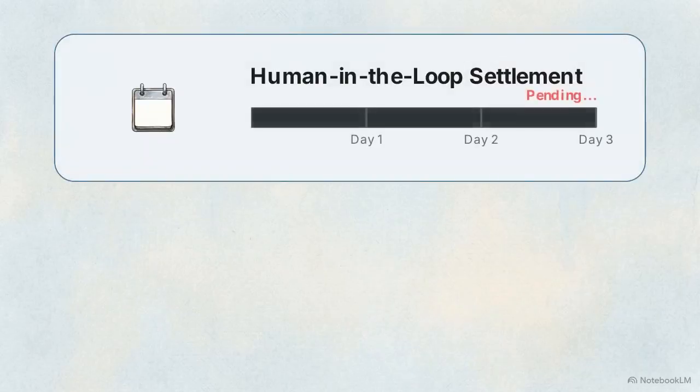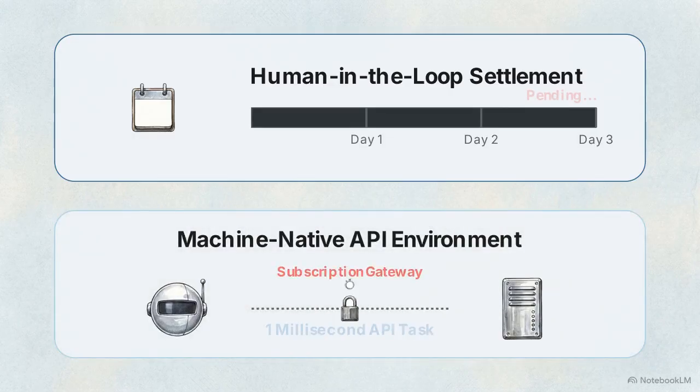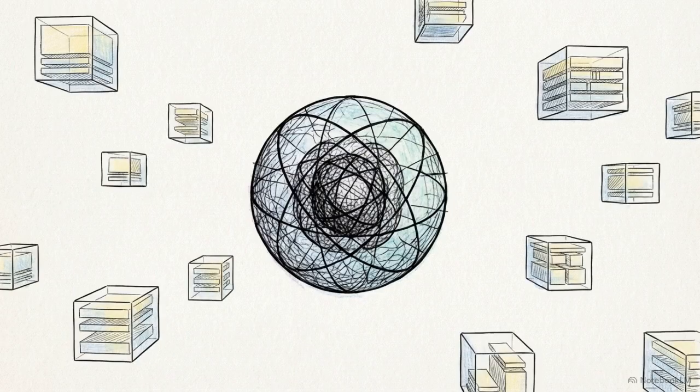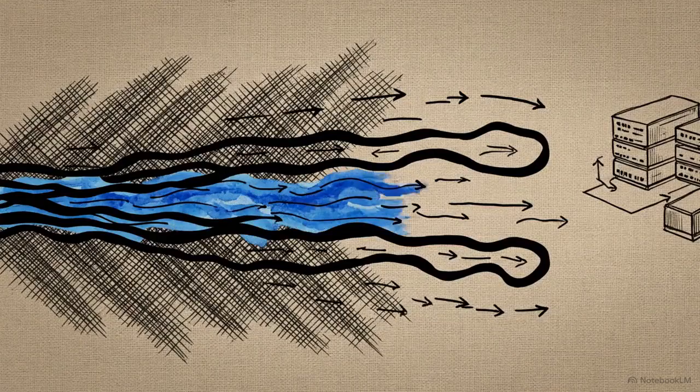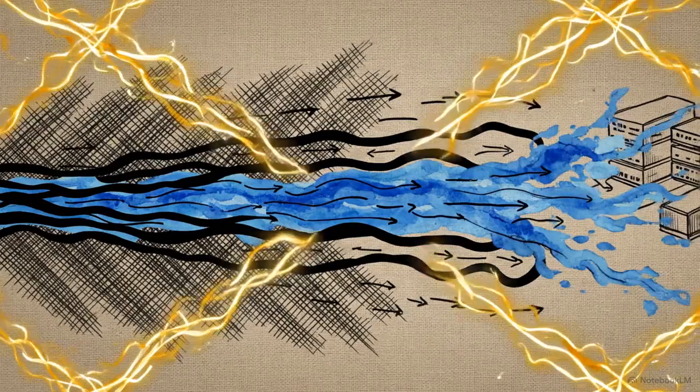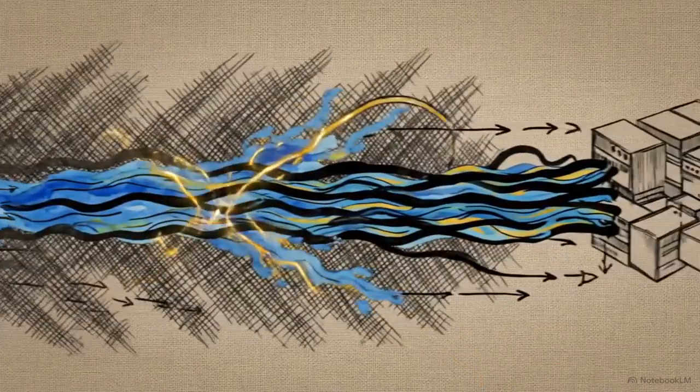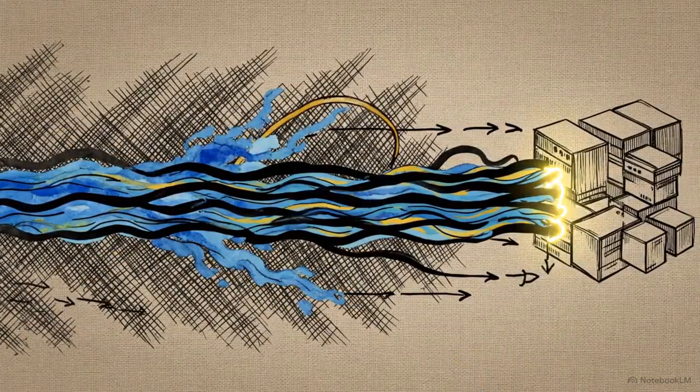It cannot wait 3 days for a bank transfer to clear, just to subscribe to an API it needs for a single millisecond. Until AI agents possess their own native financial rails, they remain isolated intelligence engines, stripped of true operational agency. The solution is to bypass traditional fintech entirely by embedding commerce directly into the base layer of the Internet.